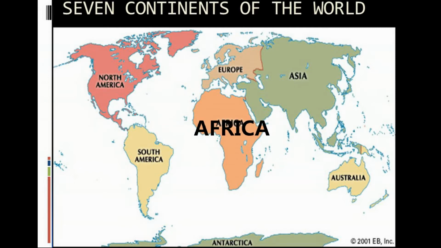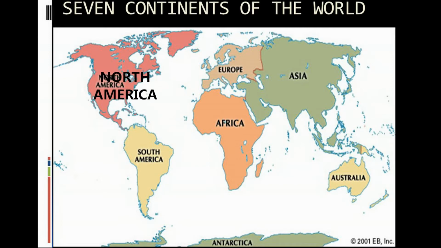Africa. Africa is the second largest continent after Asia. The equator, or 0-degree latitude, runs almost through the middle of the continent. A large part of Africa lies in the northern hemisphere. It is the only continent through which the Tropic of Cancer, the equator, and the Tropic of Capricorn pass. The Sahara Desert, the world's largest hot desert, is located in Africa. The continent is bound on all sides by oceans and seas. The world's longest river, the Nile, flows through Africa.